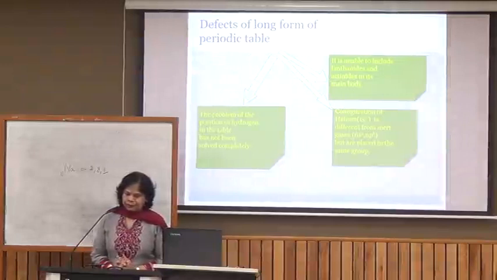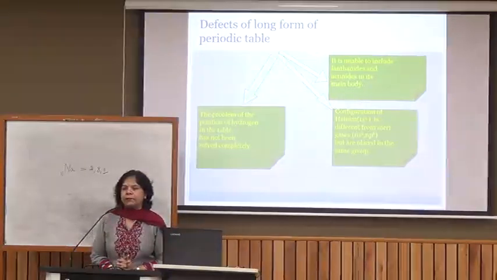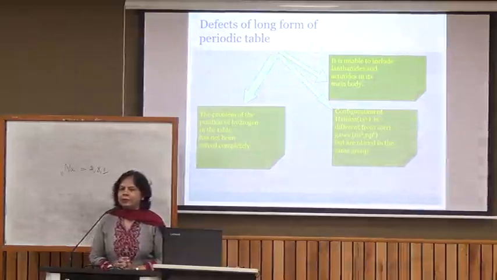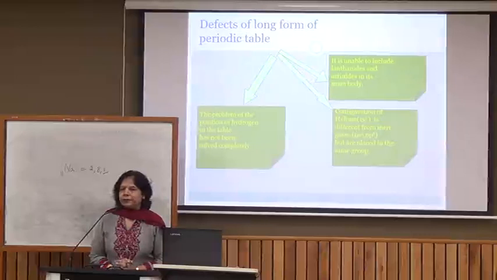Now, the configuration of helium. Helium's atomic number is 2. So, if we go by this law, the number of valence electrons will tell us the group, then it should belong to the second group, but it is placed with noble gases in the 18th group.